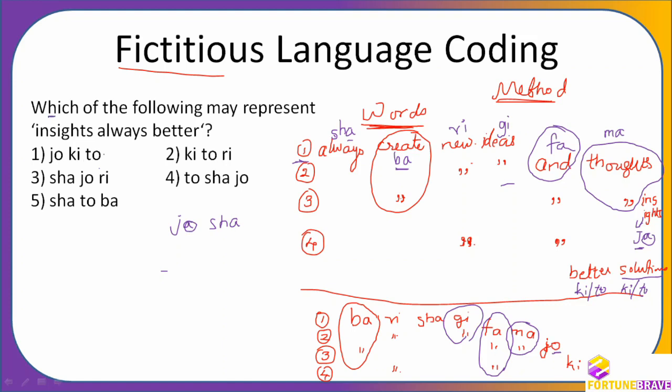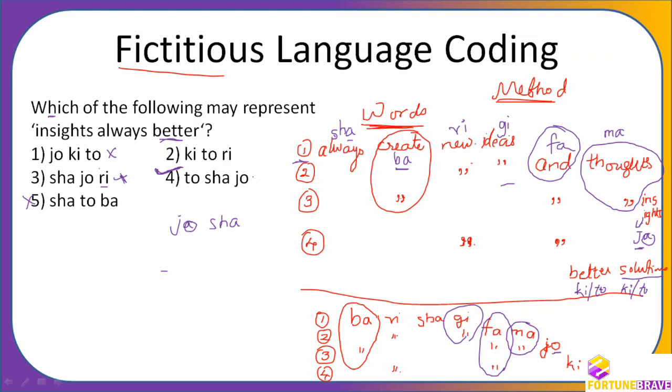Where are JO and SHA? Here both are not there. Here both are there. JO and SHA are there. Here also JO and SHA are there. Here it is not there. So now the fight is between the third and fourth. Now what is better? Better can be key or toe. So key or toe is required here. JO is there, but RI is coming. RI is the code for new. So again, this has lost the match, and the only right answer is the fourth one. So this is the winner here, and you have to mark this as your right answer.